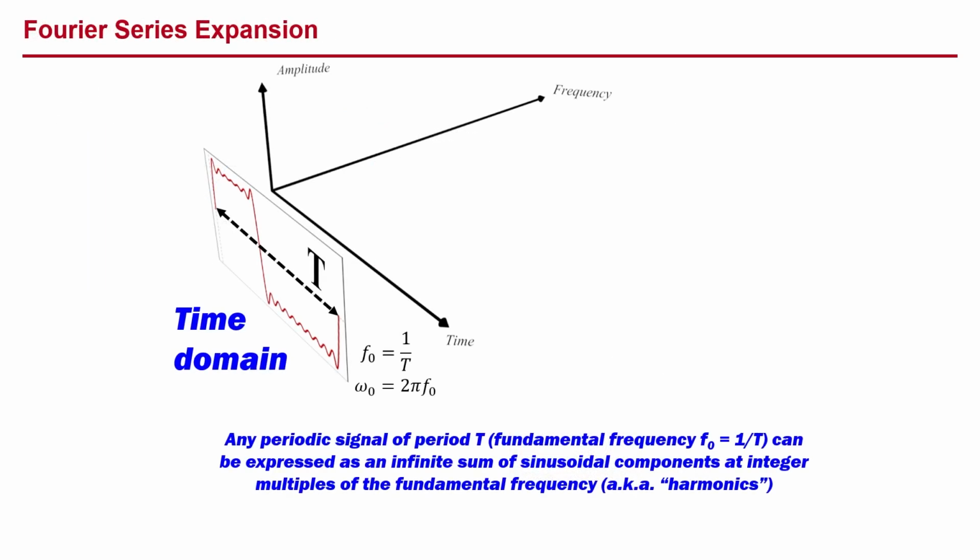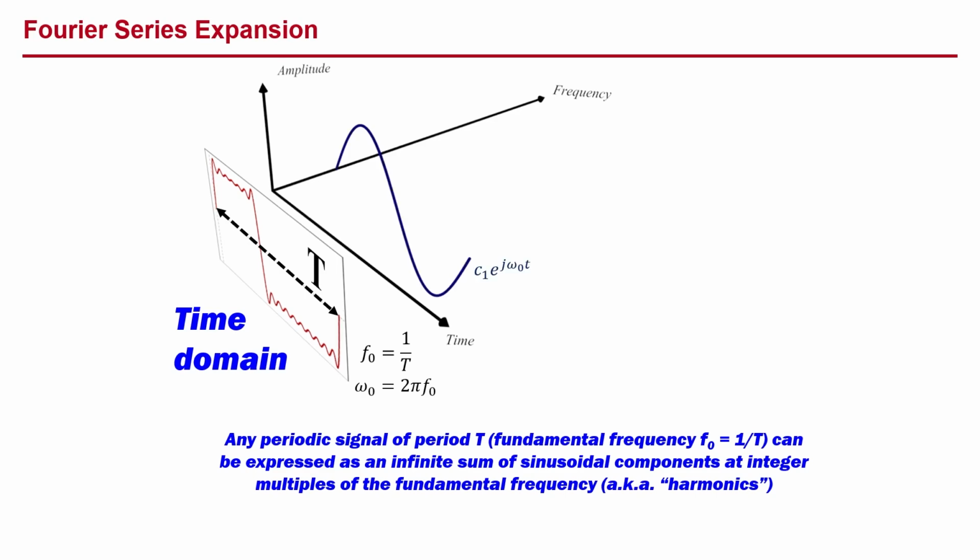Monsieur Fourier showed that any periodic signal of period T, that is, with a fundamental frequency f0 equal to 1 over T, can be expressed as an infinite sum of sinusoidal components at integer multiples of the fundamental frequency, also known as harmonics. And this is called a Fourier series expansion.